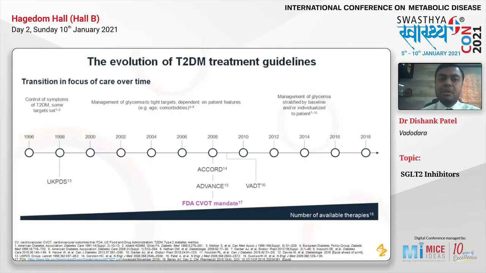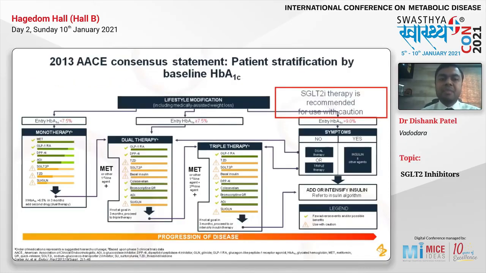I will show you the example of the 2013 guidelines. This is the 2013 ACE guidelines, where you can clearly see the SGLT2 inhibitors are fifth in the hierarchy. This hierarchy also represents the preference of use, so they had given preference number 5 to the SGLT2 inhibitors. Here you can see the exclamation mark, which says use with caution. That was the status of this molecule back in 2013.